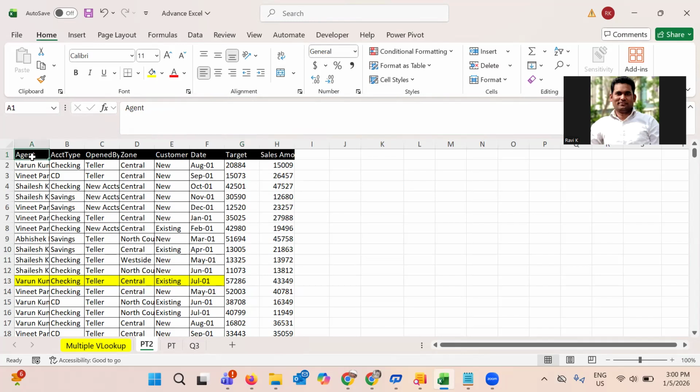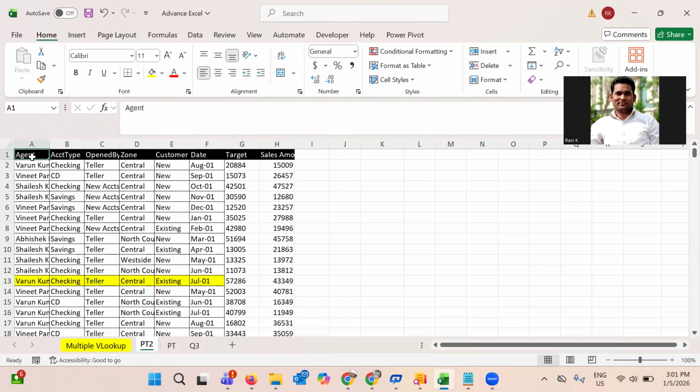Here we don't have any column showing what percentage I have achieved. For example, for agent Varun Kumar, the target given is 2,884, but the sales amount is 15,009 rupees. What percentage of the target has he achieved? On that basis, a business might decide to provide a bonus or something else. I want to understand what percentage of the sales target each individual agent has achieved, but we don't have an achieved percentage column.